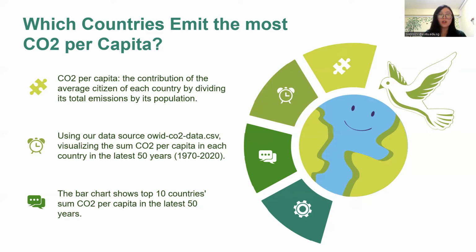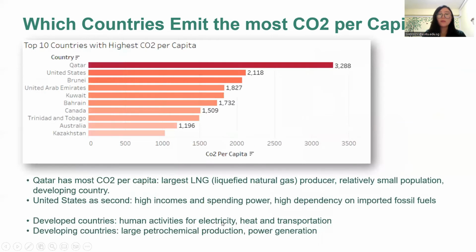We drew a bar chart of the top 10 countries with the most sum per capita in the latest 50 years. From the bar chart, we can clearly see that all 10 countries have quite high carbon dioxide per capita, above other countries. Qatar is top one with 3288 tons per capita. The reason behind this is that Qatar is the largest liquefied natural gas, known as LNG, producer in the world, which relies heavily on export of oil and gas. And it also has a relatively small population.